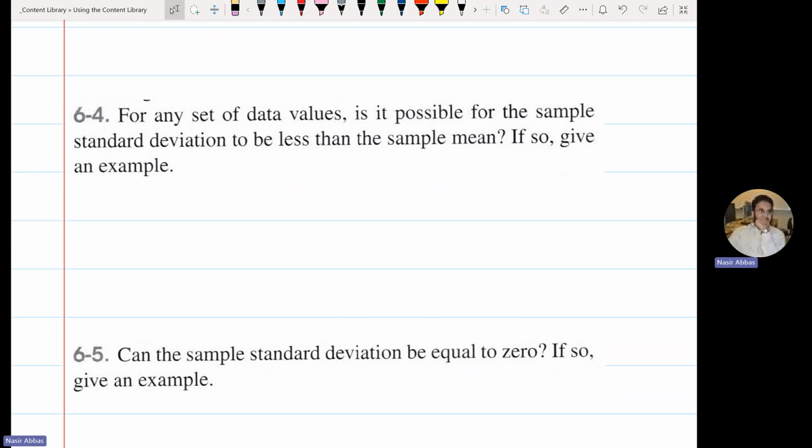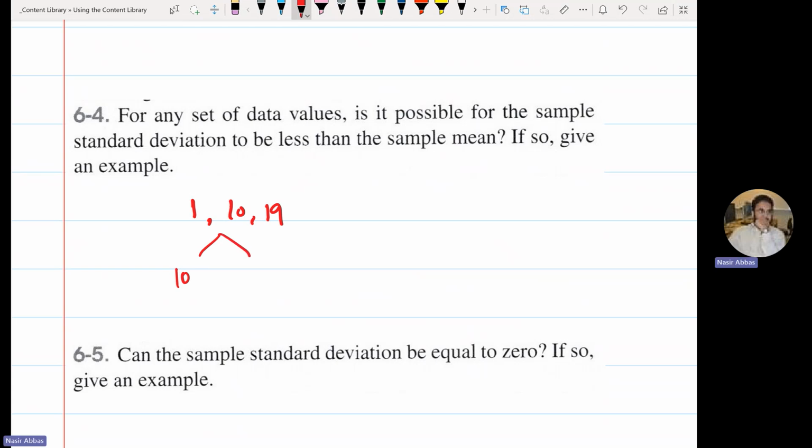What is standard deviation? It tells you about the variation in the data. What is sample mean? It's the center of the data. The sample mean has nothing to do with sample standard deviation. Let me give you an example: 1, 10, and 19. This is the data. What is the mean? Mean is 10. What is the standard deviation?